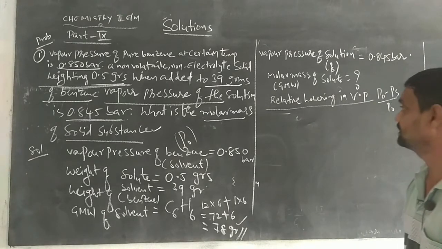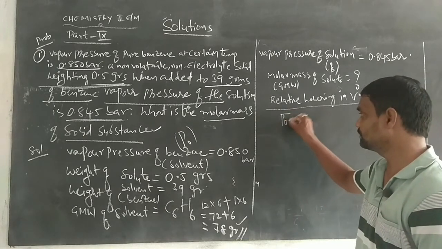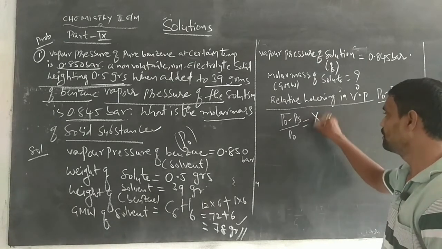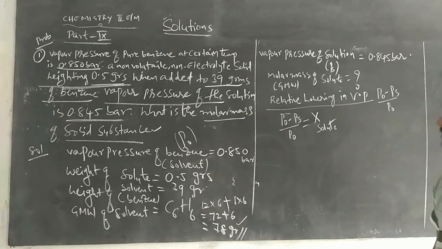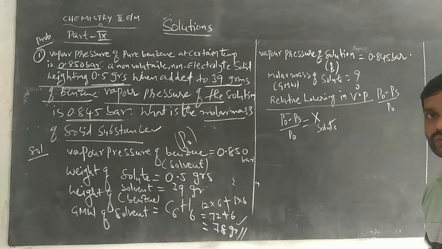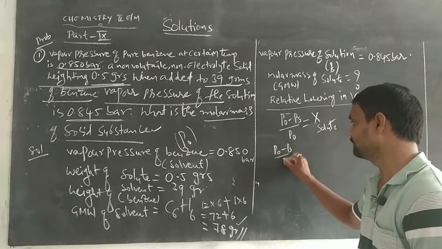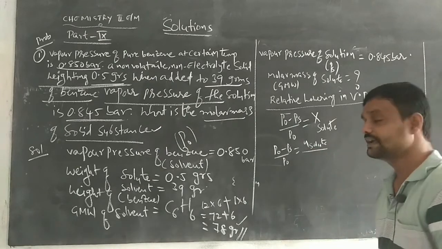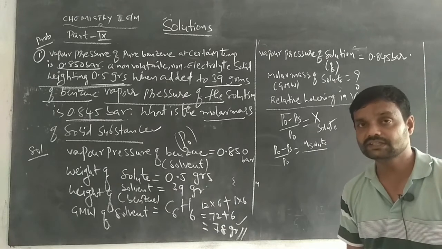We have already studied this relative lowering in vapor pressure. From Raoult's law, the relative lowering, P naught minus PS by P naught, is equal to the mole fraction of the solute. We already know that Raoult's law is applicable only for dilute solutions. So this formula becomes P naught minus PS by P naught equals the number of moles of solute divided by the number of moles of solute plus the number of moles of solvent. But Raoult's law is applicable only for dilute solutions.